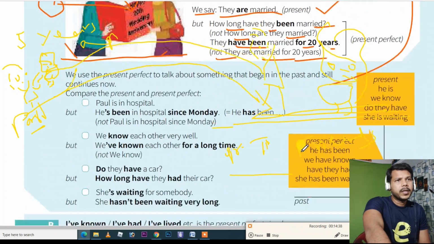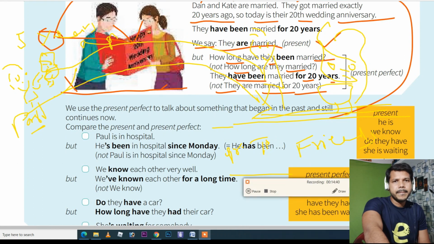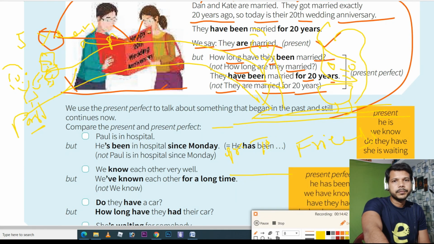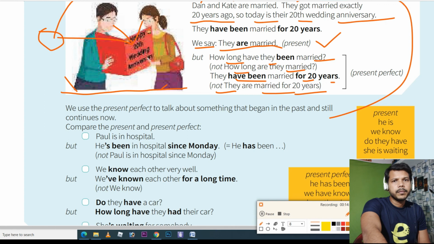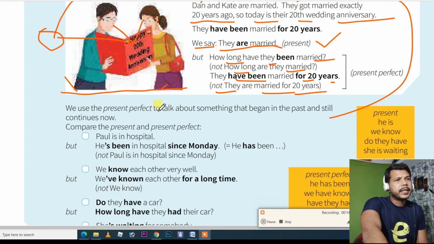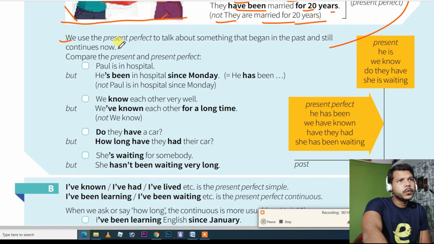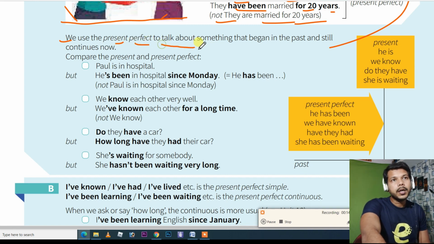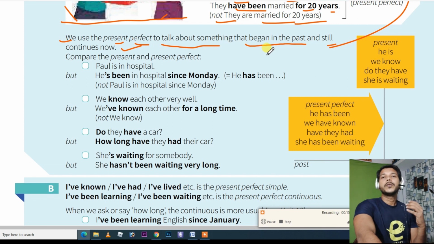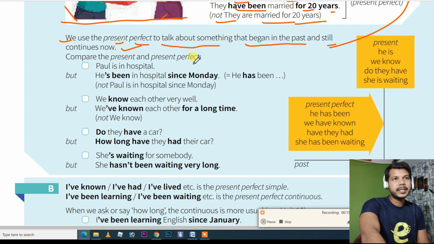Fine, guys. Now look at here. Like this. Now see here. We use present perfect to talk about something that began in the past and still continues now. You know that we use present perfect continuous, but we can also use present perfect. Compare the present and present perfect.